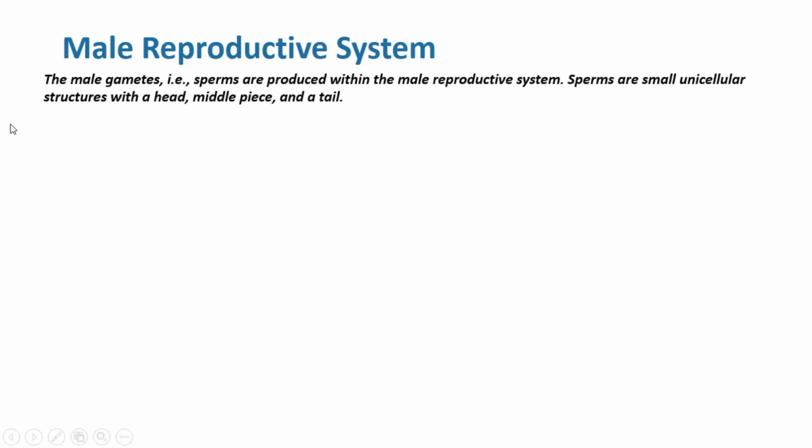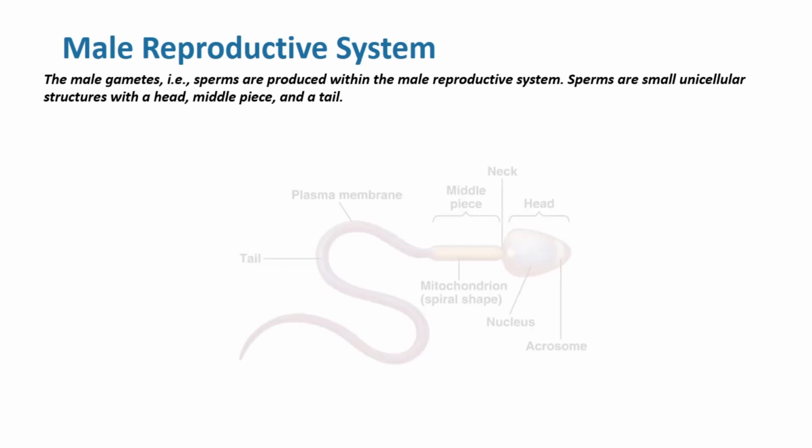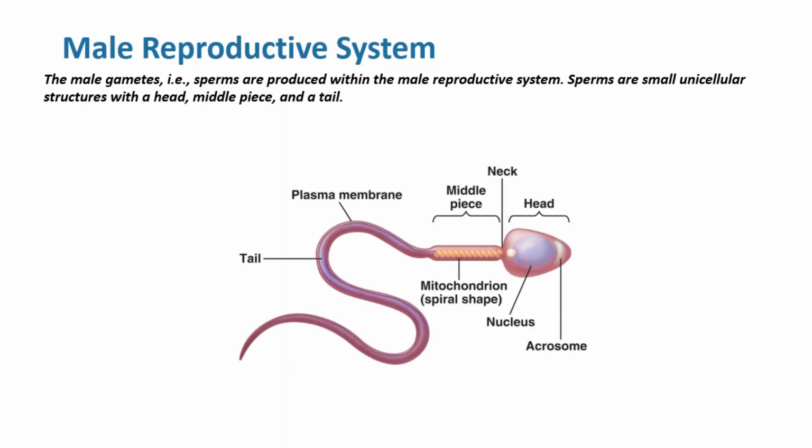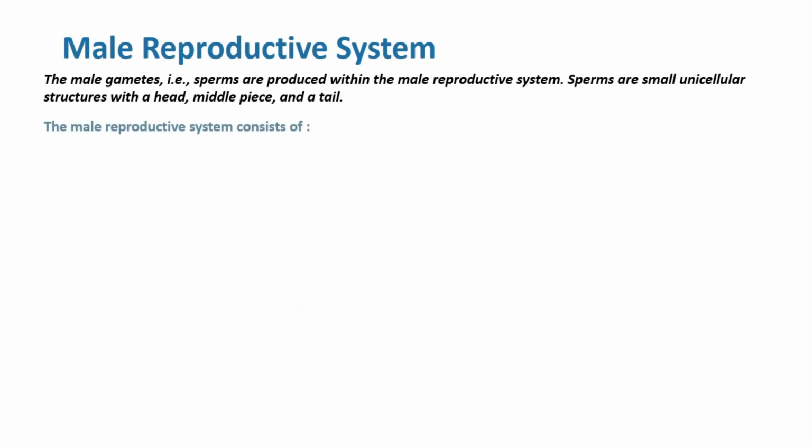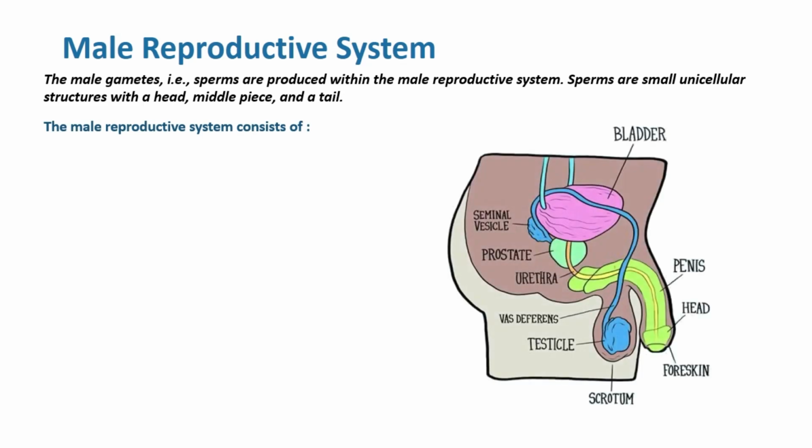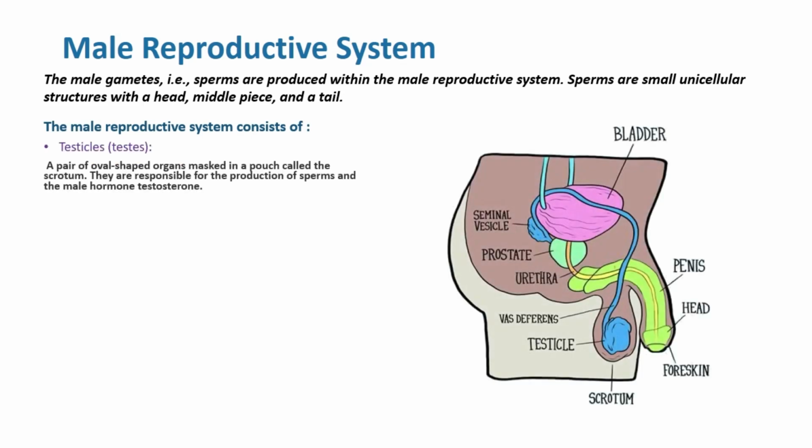About the male reproductive system, we can say that it produces sperms, which are male gametes, and sperms are unicellular structures with a head, middle piece, and a tail. The male reproductive system consists of testicles, which are a pair of oval-shaped organs housed in a pouch called the scrotum. They are responsible for the production of sperms and the male hormone called testosterone.